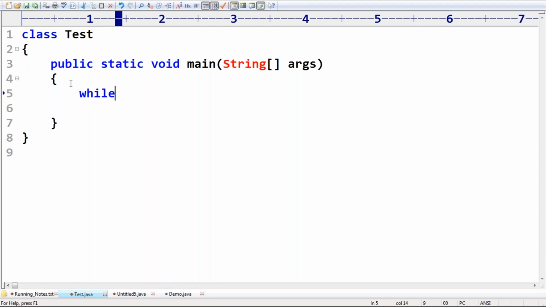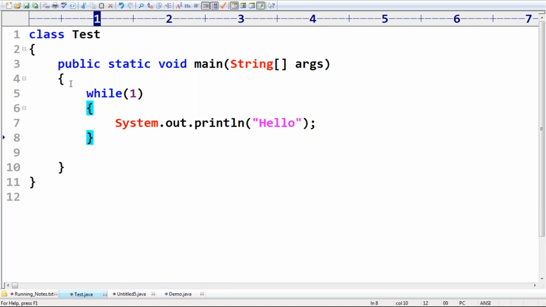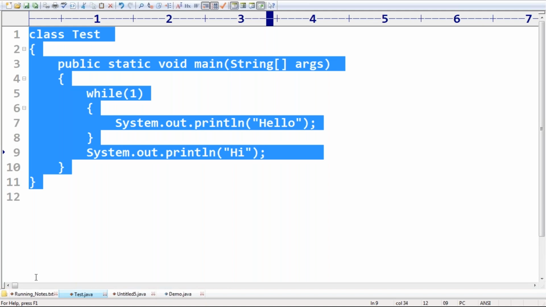Now my question is, while of 1, I'm taking System.out.println hello. Next, System.out.println hi, I'm trying to take. Can you please guide what is the answer we are going to get in this case? Please confirm. What output are we going to get? So it will print hello infinite number of times. It will print hello infinite number of times.